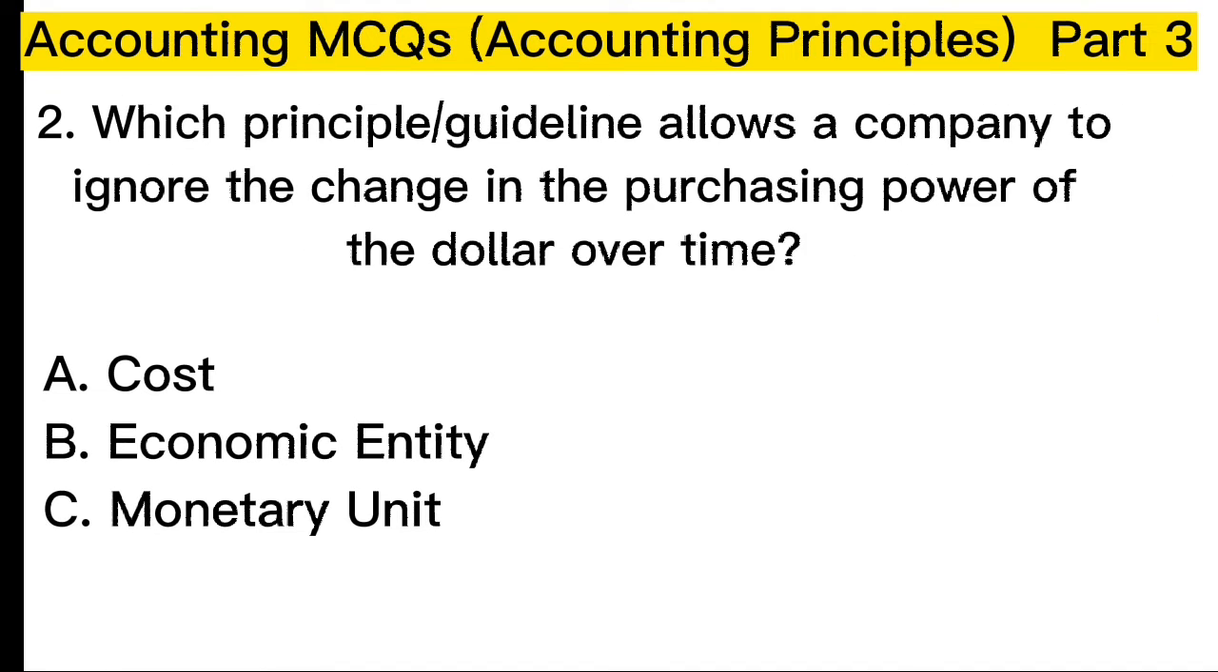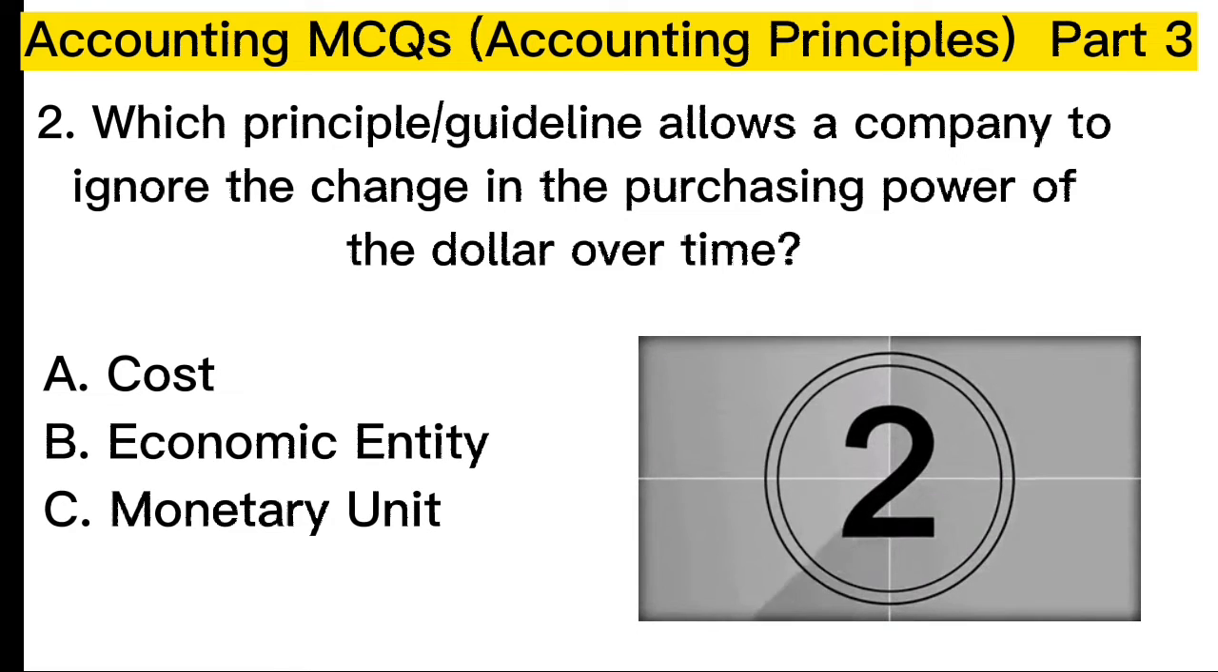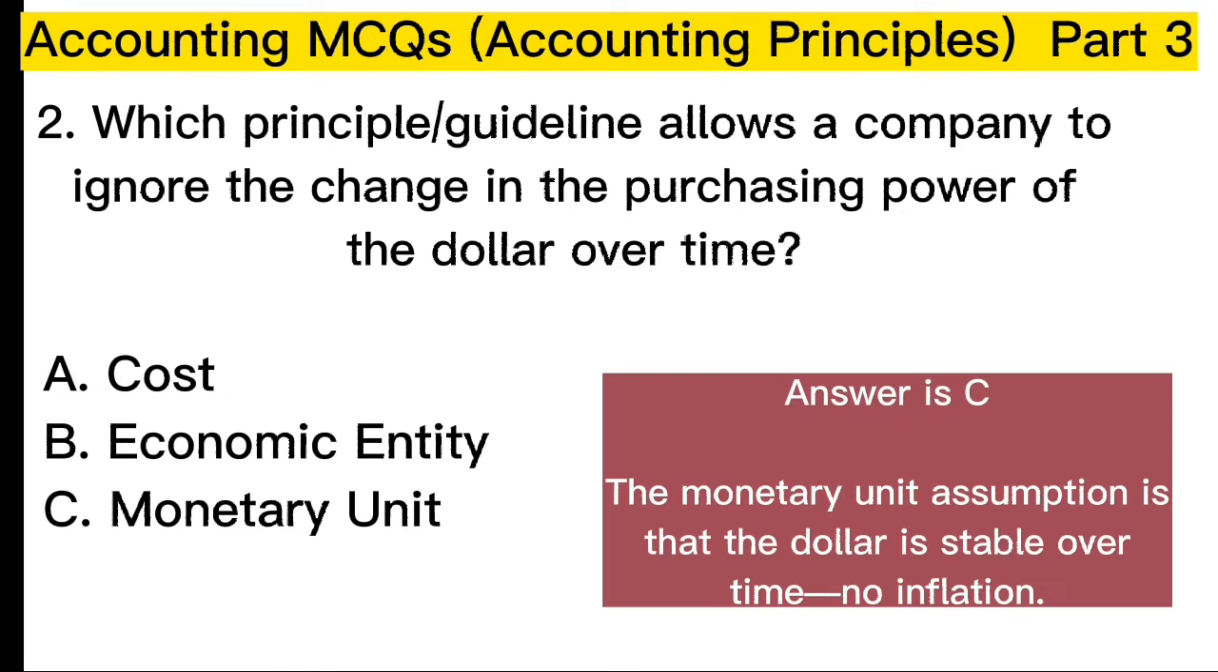2. Which principal guideline allows a company to ignore the change in the purchasing power of the dollar over time? Correct answer is C.